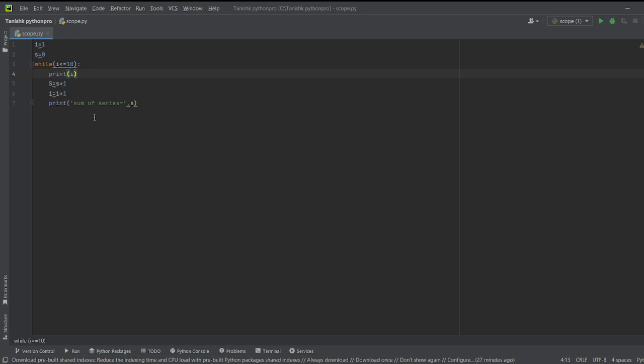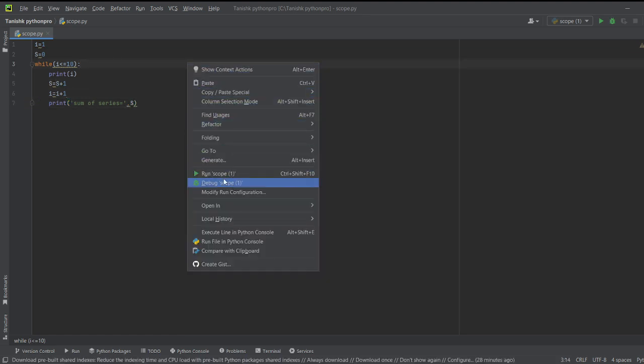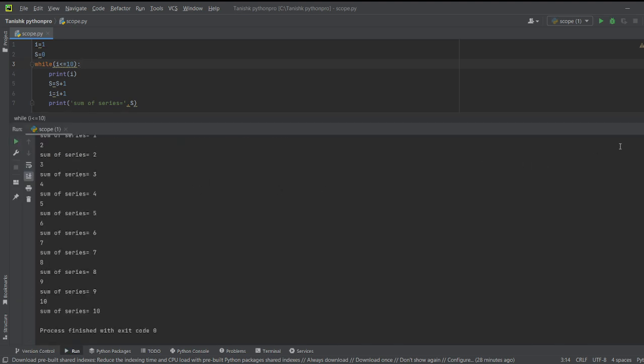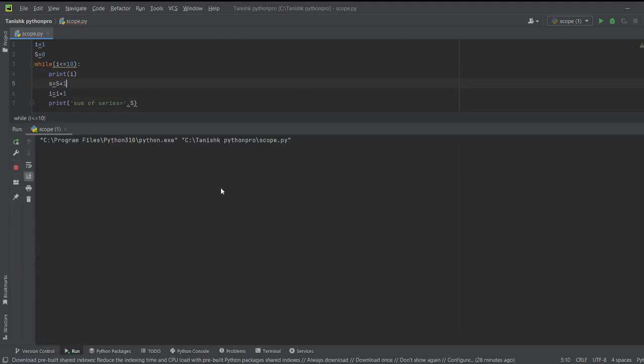So friends, s is equal to s plus 1. So s is capital, and then in the code it is also capital, and it is also capital, and get the output. So friends, this program is not correct, because we want s, and get this output.